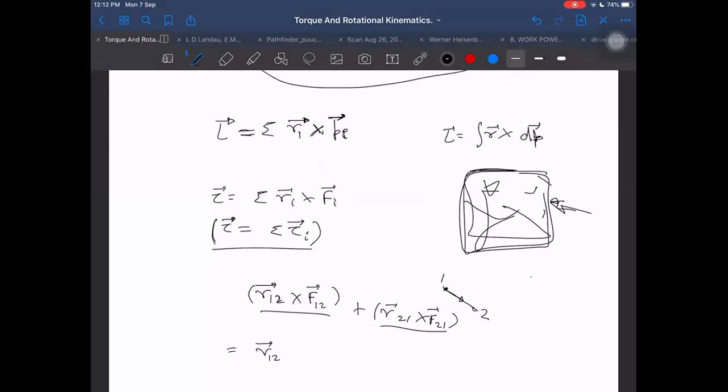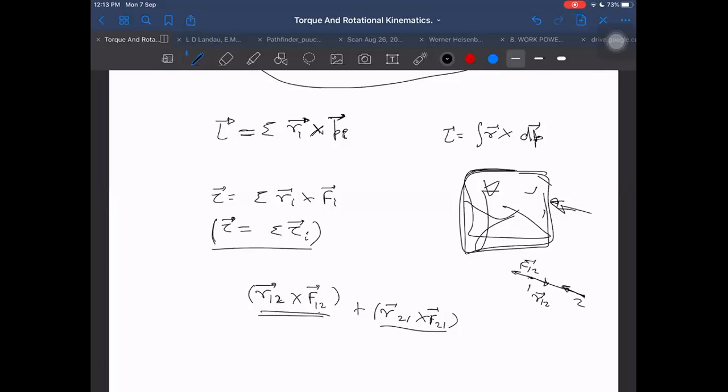R12. If the forces are acting along the line joining, I can prove it directly without having to go through that. This will be 0. Internal torques will be 0 if this is 1, this is 2. It is R12, the position vector of 1 with respect to 2. If the position vector of 1 with respect to 2 and F12 are along the same line, the force acting on 1 due to 2, then the cross product will become 0.